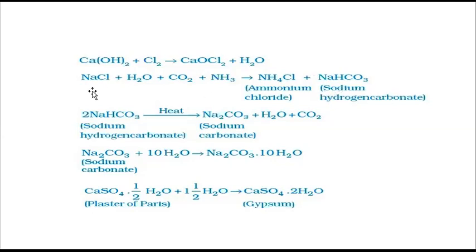I am repeating once again. When we pass two different gases, that is ammonia and carbon dioxide, through the aqueous solution of sodium chloride, we get sodium bicarbonate and ammonium chloride. It will help you. Ammonia is passed, so this ammonia combines with this chlorine and forms NH4Cl. Fine. Now this sodium bicarbonate is baking soda.